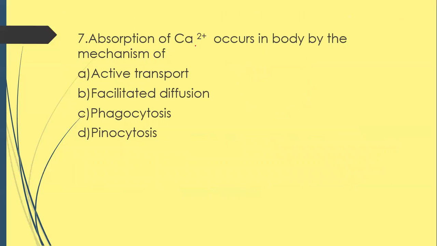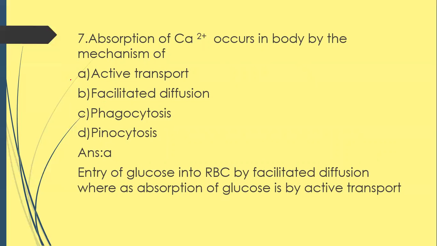Next, absorption of calcium occurs in the body by the mechanism of option A, active transport, option B, facilitated diffusion, option C, phagocytosis, option D, pinocytosis. The correct answer is option A, active transport. So absorption of calcium occurs in the body by active transport. Glucose is also absorbed into our body by active transport, whereas glucose enters into RBC by facilitated diffusion.